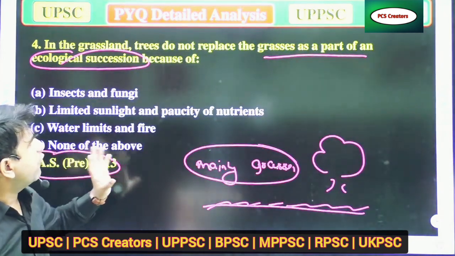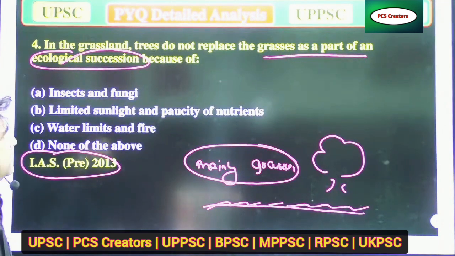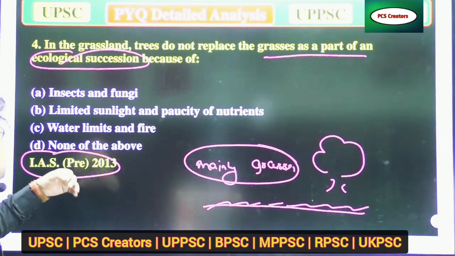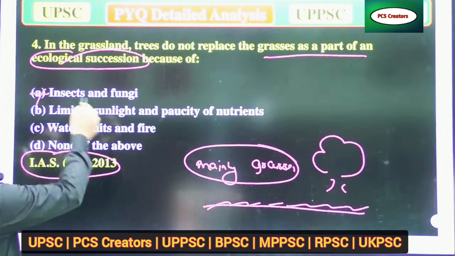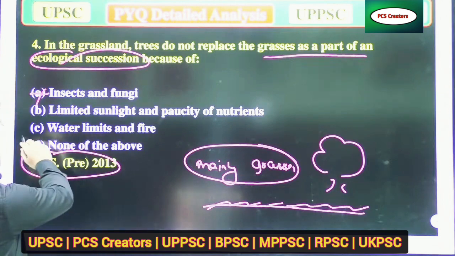So in the grassland area, trees do not replace the grasses as a part of ecological succession because of what? First is insects and fungi. No, that could not be the correct answer. B is limited sunlight and productivity of nutrients, and C is water limits and fire.